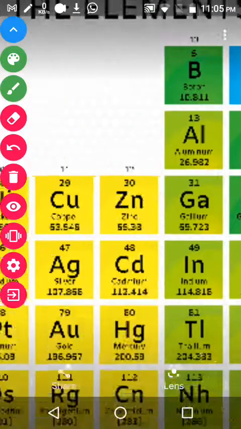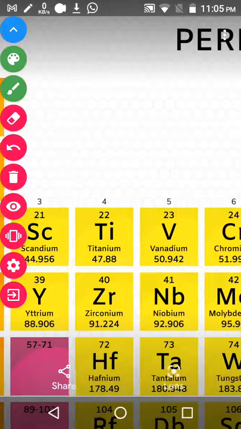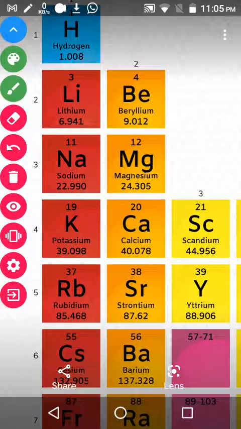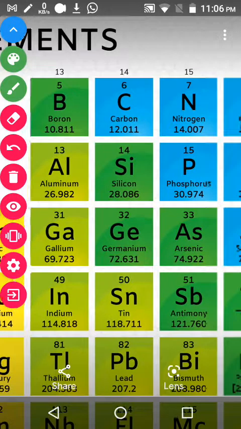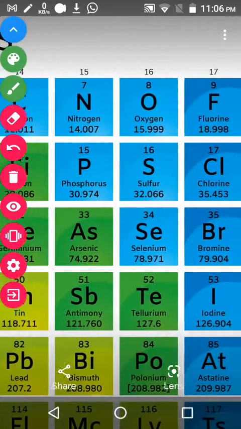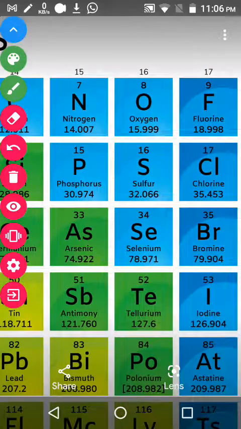First hydrogen, second helium, third you can see lithium, next 4 beryllium, next you can see 5th boron, 6th carbon, 7th nitrogen. Like from the atomic number only, they form this periodic table.